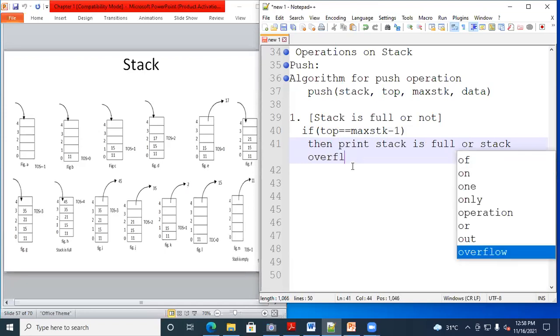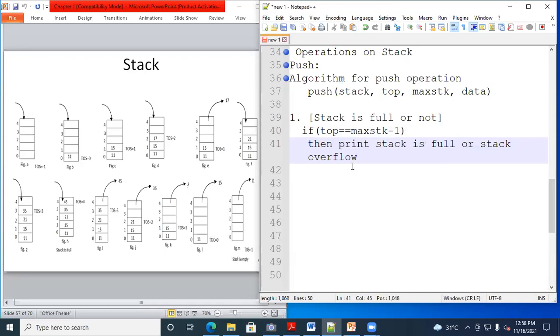Overflow. Right. Stack overflow. Now this is the first step of the push operation. If the condition is true, we are displaying the message stack is full or stack overflow.